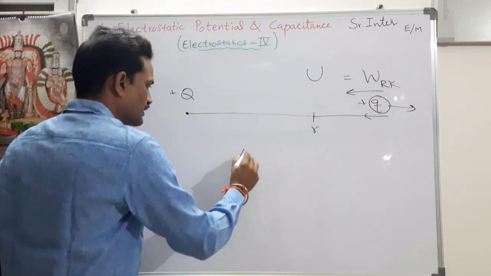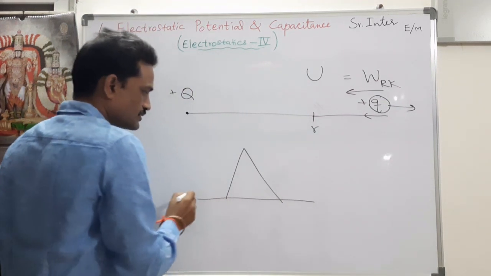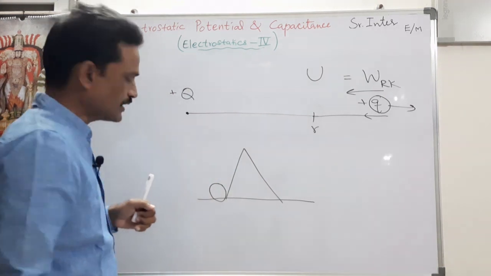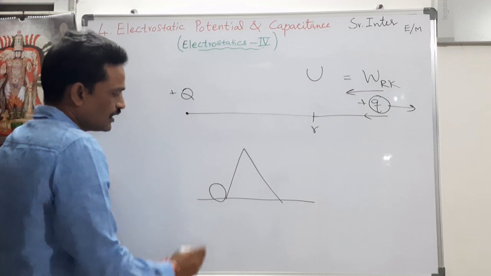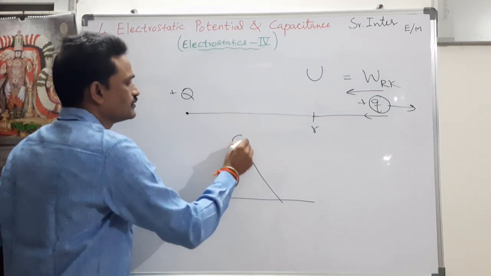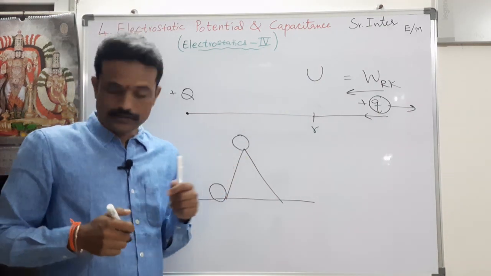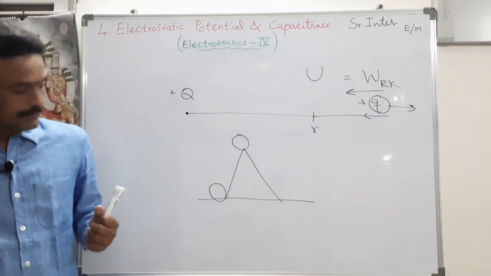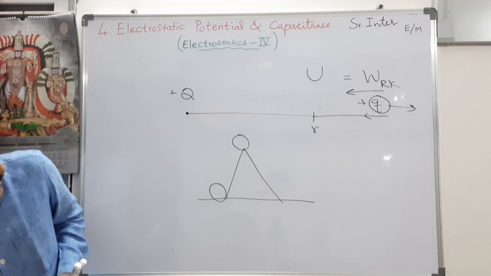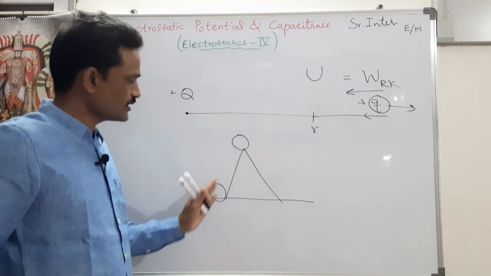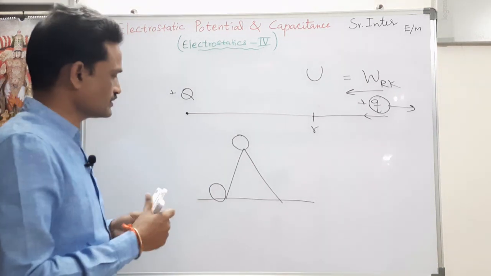So let us go to the analogy of gravitational potential energy. Suppose there is a stone, a spherical stone, lying on the ground. I want to place this on the top of a mountain. There is a cliff on which I want to keep this stone. I have to do some external work against its wish, that is, against the gravitational attraction.